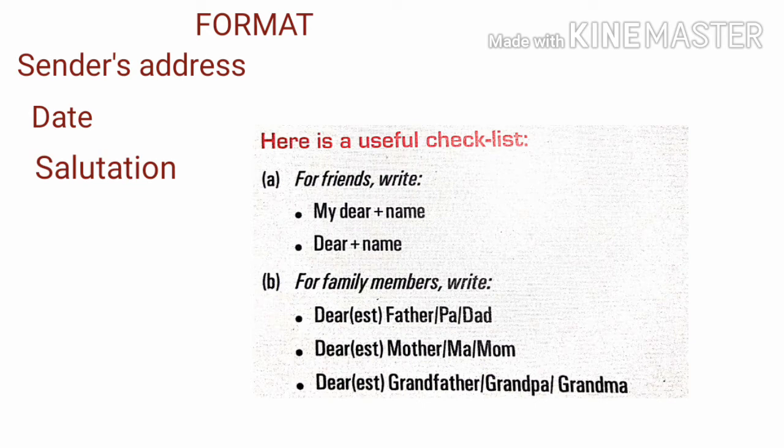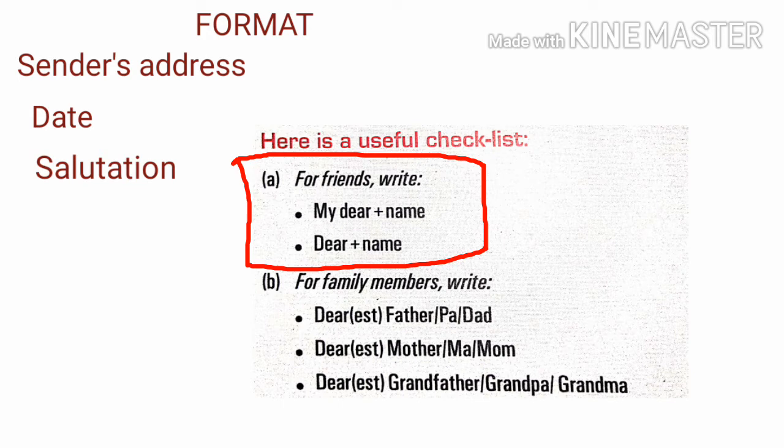Now children, remember, for friends we write my dear plus name of the friend, or we write dear, the name of the friend, like dear Ram.